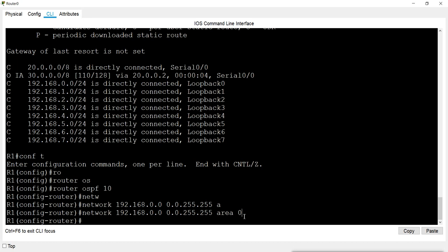And with the help of this wildcard, we can also enable routing only on a specific interface. For example, let me give you the example of that so that you can understand the wildcard bit also. Now, for example, this is our router here, and the router has one interface for LAN network.